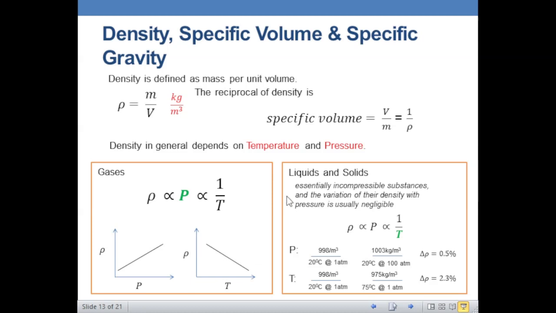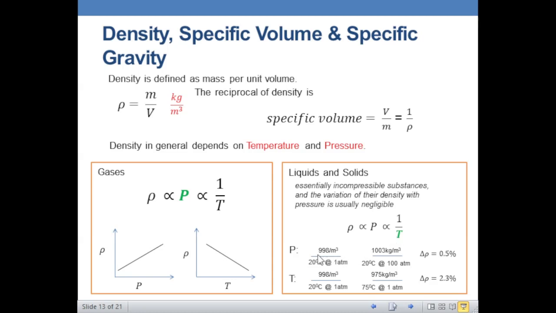Okay, for liquids and solids, essentially they are incompressible substances, and the variation of their density with pressure is usually negligible. Okay, density is heavily influenced by the change of temperature.